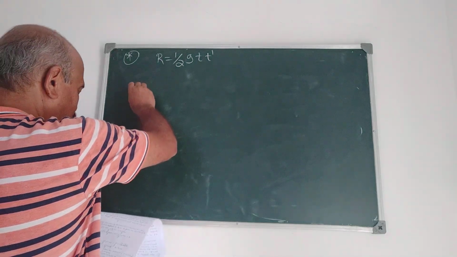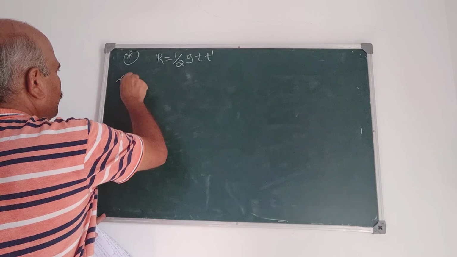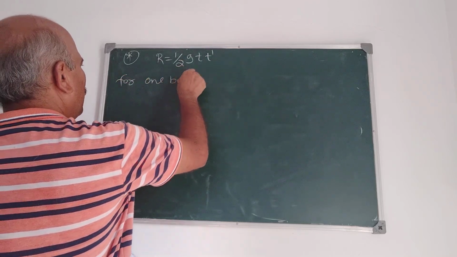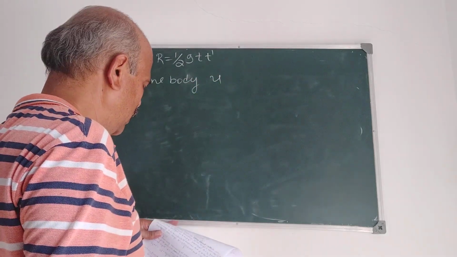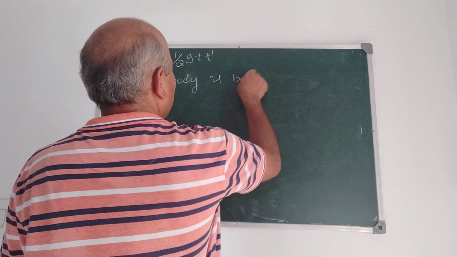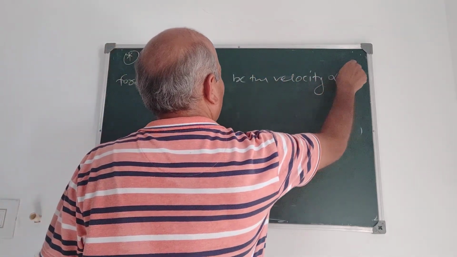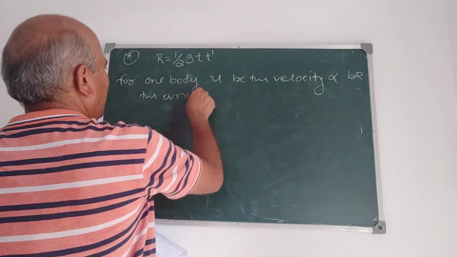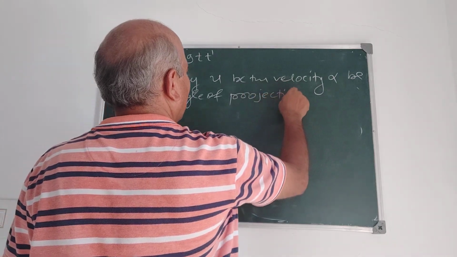For two bodies projected, for one body, what is given here? Same velocity. u be the velocity of projection, alpha be the angle of projection for one particle.